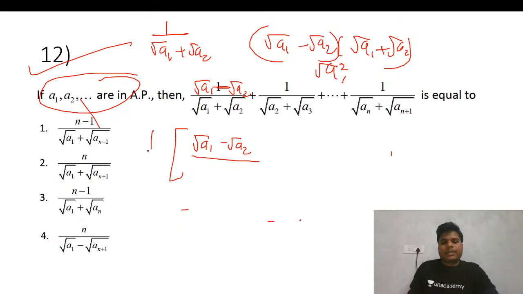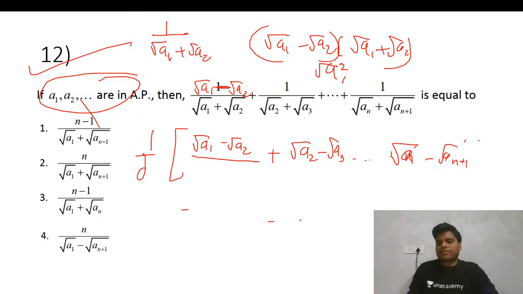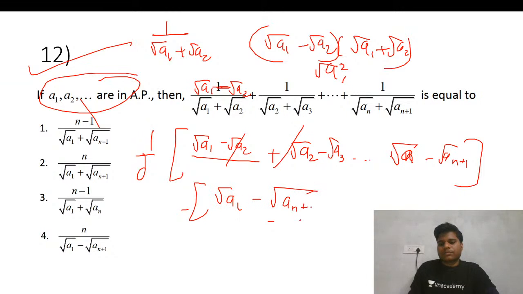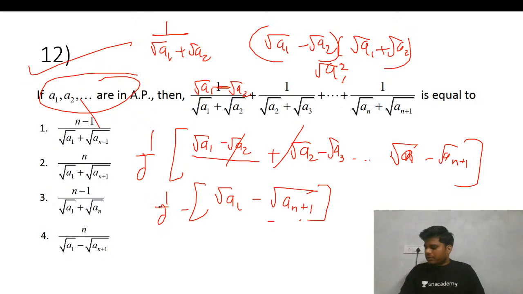So let's take d outside. In this we'll get root a2 minus root a3, and in this manner we'll get up to root an minus root an plus 1. So these all get cancelled, we'll be left with only the first and last terms. Any doubt till now? Now we have to just multiply with the n here.